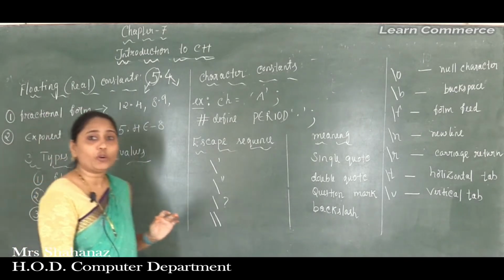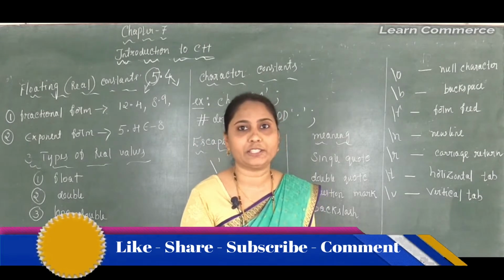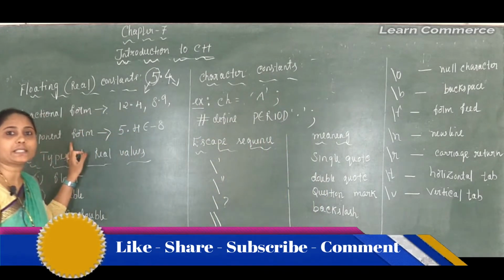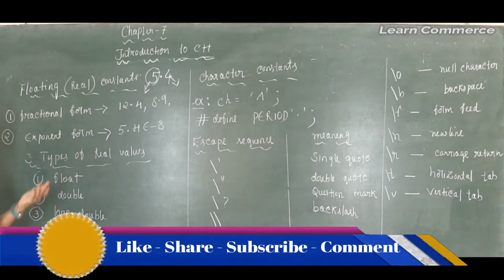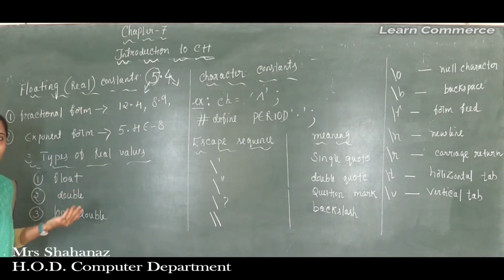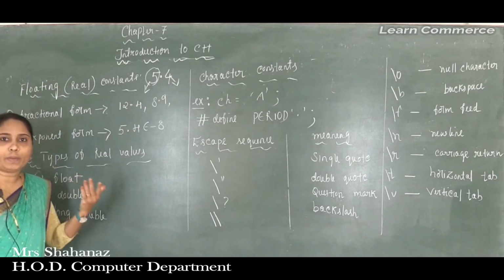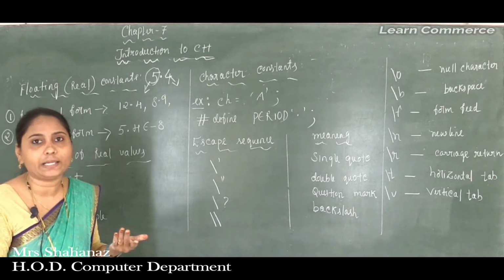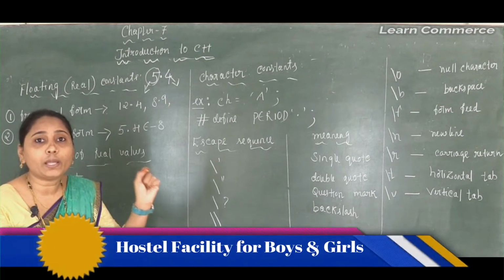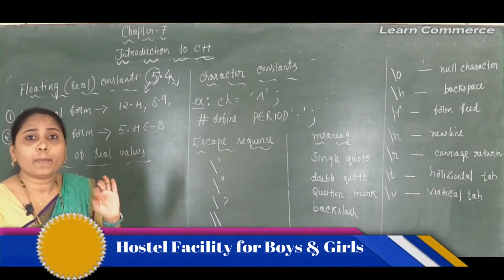The floating point number consists of signed or unsigned digits, including a decimal point between the digits. So any type of number can be used in the fractional form. You can use a signed number, for example minus 5.4, or an unsigned number, such as 5.4, where we are not using any plus or minus sign.